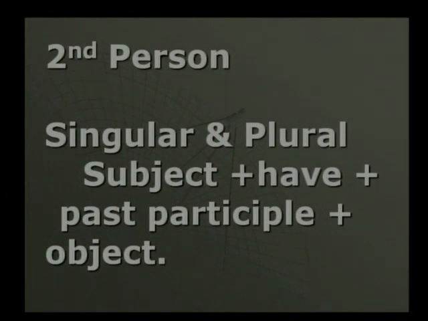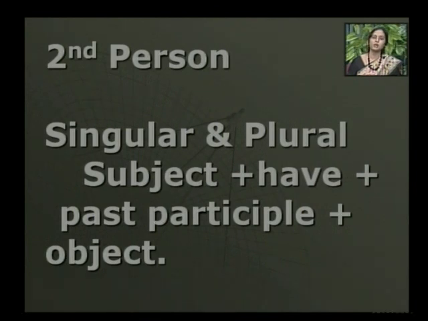Again the same in the singular and plural second person, the structure is subject, have, past participle and object. Singular and plural subject for second person is you. Then you have written a book. You is the subject, have, written is the past participle of the verb write.